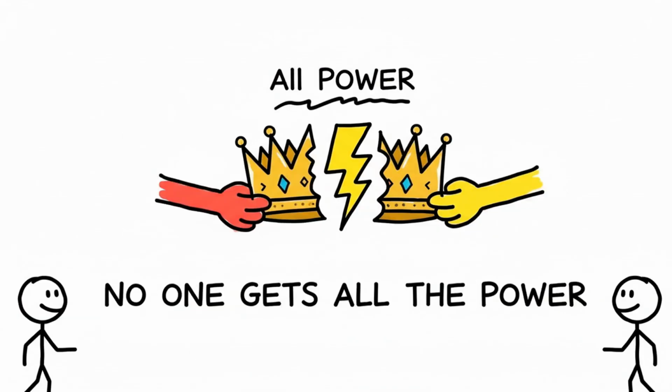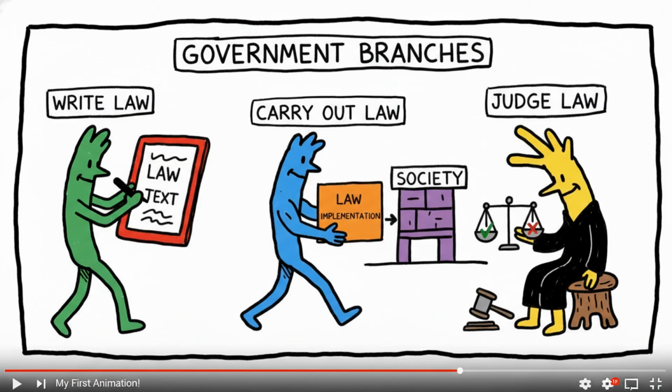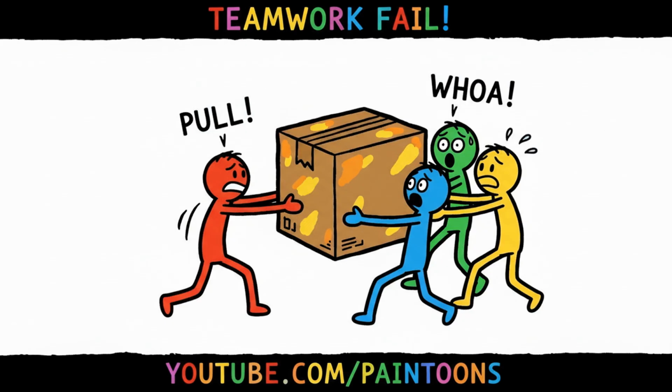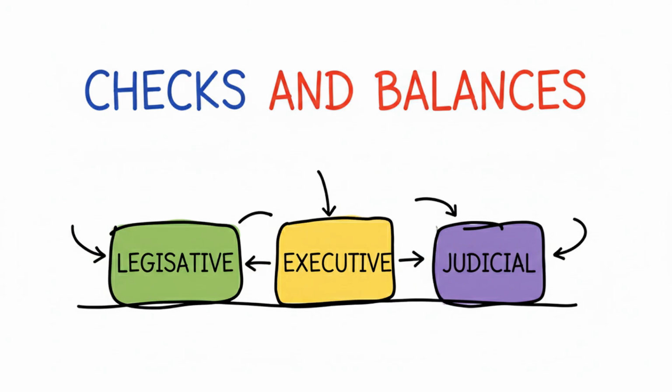So, in simple words, checks and balances means this. No one gets all the power. Each part of government has its own job, and each part has some ability to limit the others. It is like a group of people holding the same heavy object from different sides. If one person tries to pull too hard, the others can hold it steady.